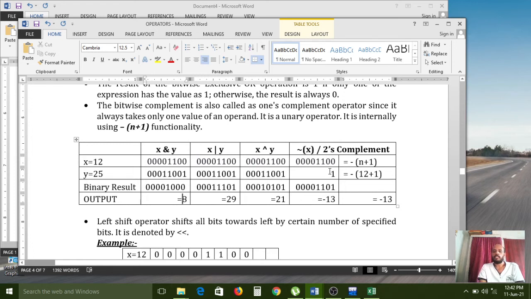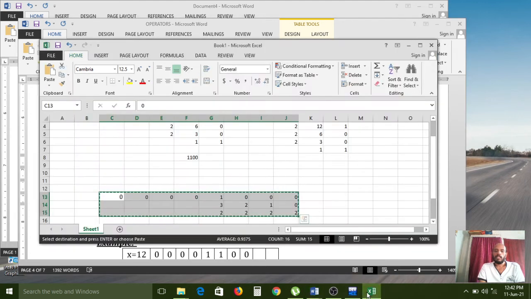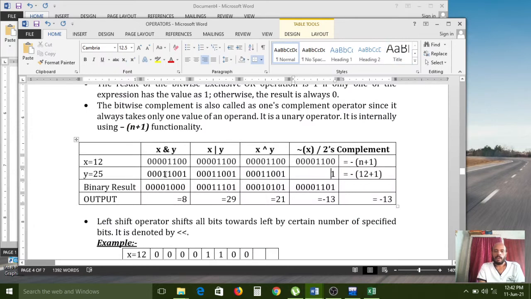And here negation means the reverse process. Plus 1 can also be added like that. This is 1's complement, 2's complement. The formula is minus (n plus 1), that is, negative of n plus 1. Here n is nothing but the value. Only one digit it can support, only one value. This is called bitwise operators. So this one has completed. The x AND y operation is completed.